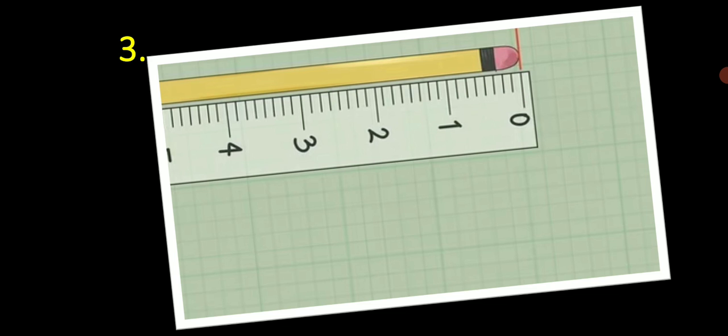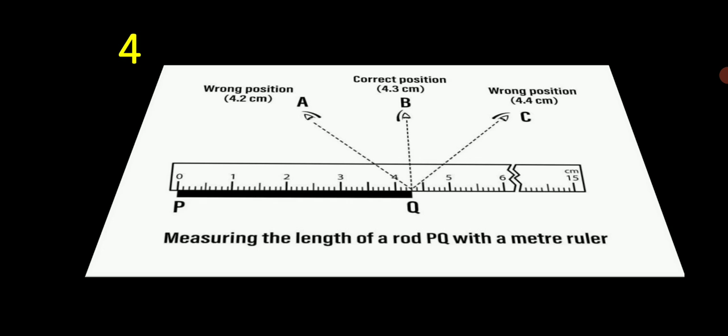Third, the zero mark of the scale should coincide with one end of the length to be measured. And the fourth is keep the eye vertically above the end point and in line with the reading to be taken. If we look from the sides, the reading will be somewhat different and incorrect.